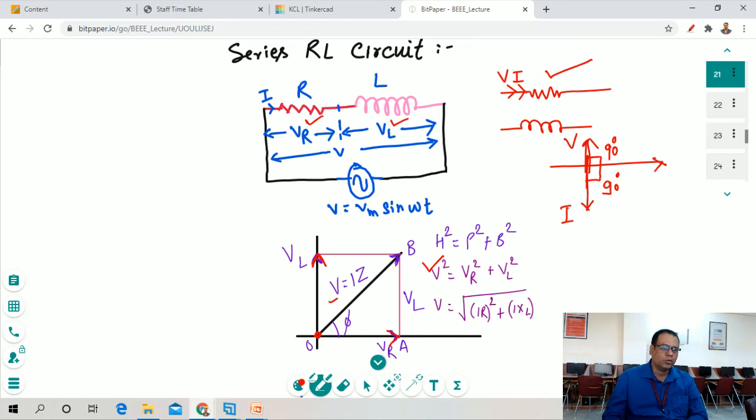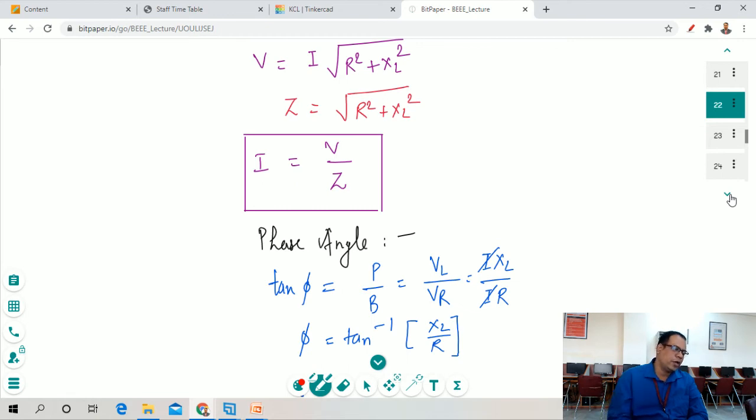Next we have to calculate the voltages for this equation. We can say that under root R square plus XL square is our impedance. So we can represent voltage V equal to I into Z, and I is represented as V upon Z. Now we have to calculate the phase angle. The phase angle can be calculated with the help of tan of phi, and tan of phi is perpendicular upon base.